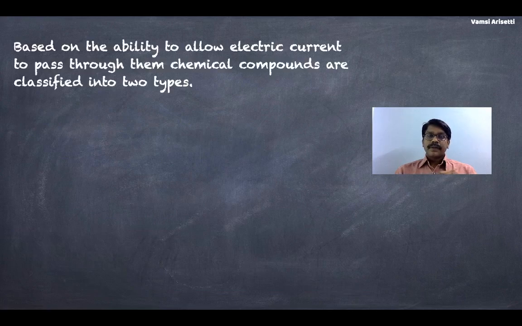Now, there is an important point here. If you want to convert a chemical compound into another form, you should supply electricity. So there should be a chemical compound that is able to conduct electricity, that allows electric current to pass through it. From our basic knowledge, we already know that there are a few chemical compounds which do not allow electrical conductance to pass through them. So, based on their ability to conduct electricity, chemical compounds are classified into two categories.